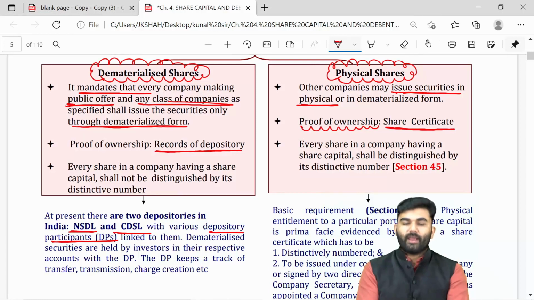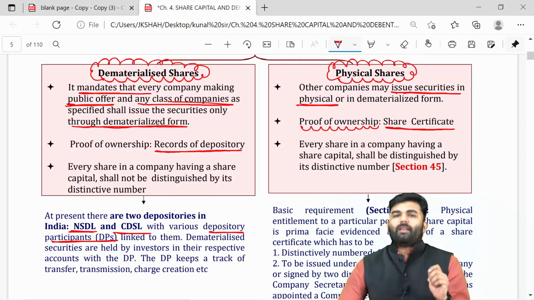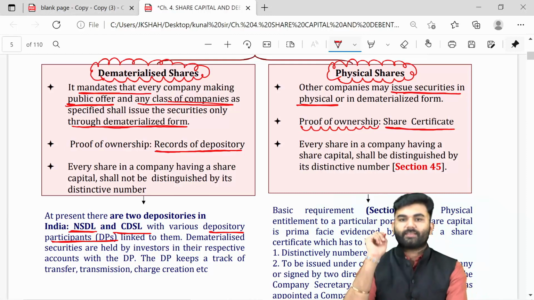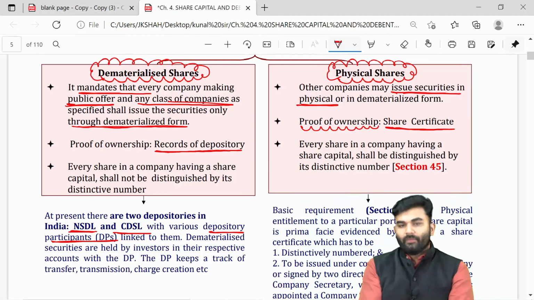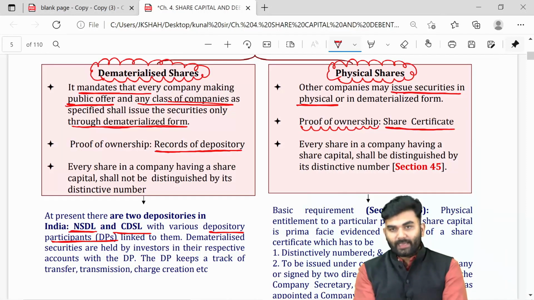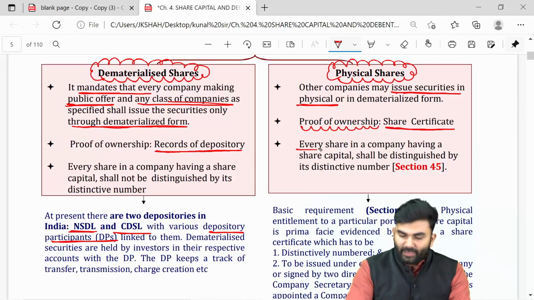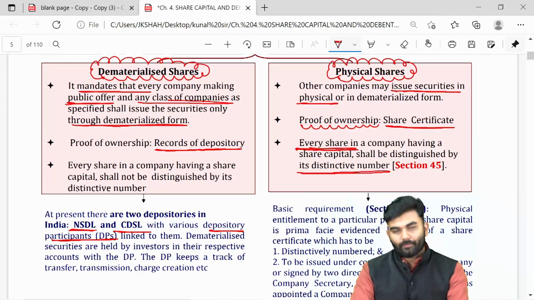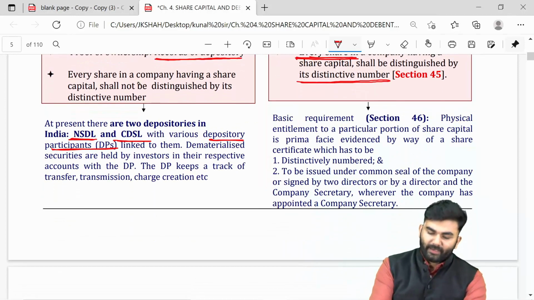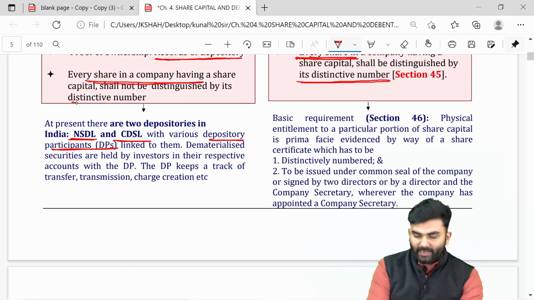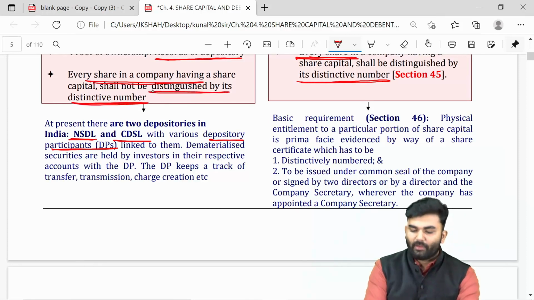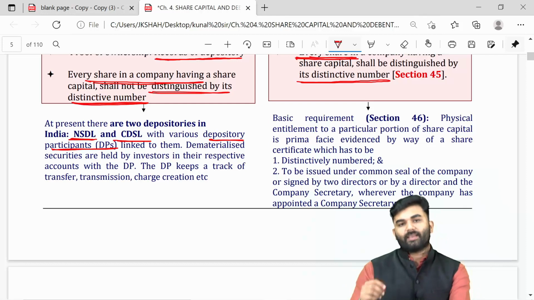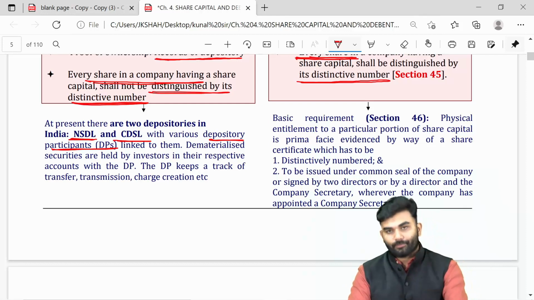Whenever the shares are held in physical form, the lawmaker says that every share should be distinctively numbered. But if the shares are held in dematerialized form, we don't require a distinctive number.